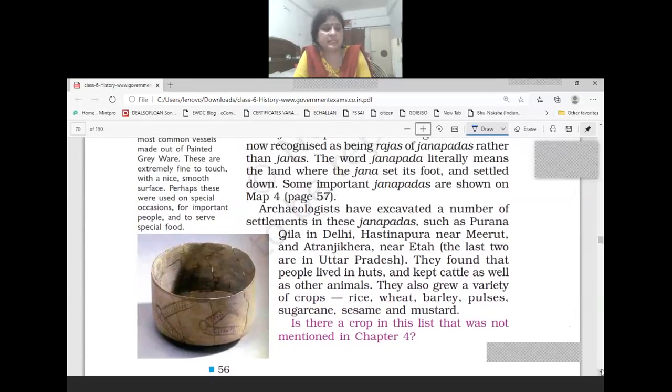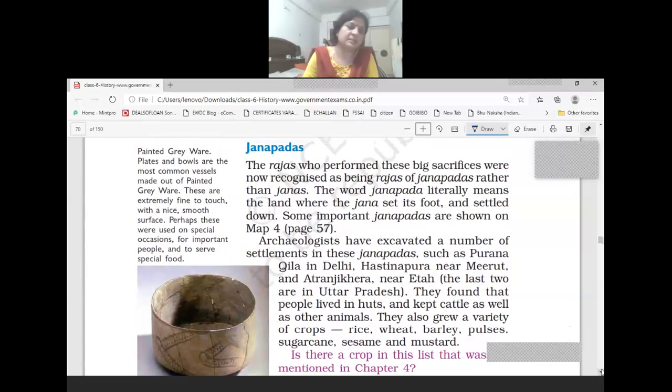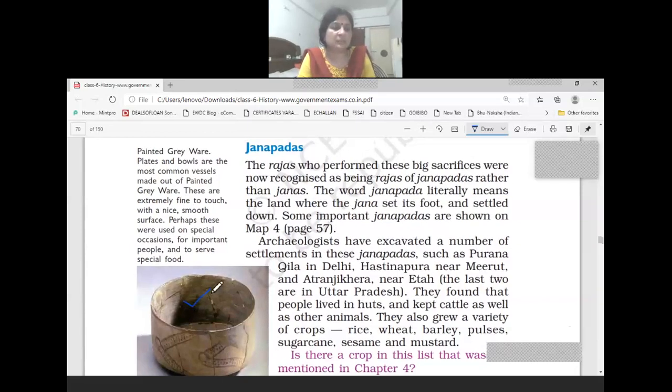pots. Now we can see this picture of painted greyware. Plates and bowls are the most common vessels made out of painted greyware. These are extremely fine to touch, with a nice smooth surface. The surface was very smooth and very fine. And perhaps these were used on special occasions for important people and to serve special food.